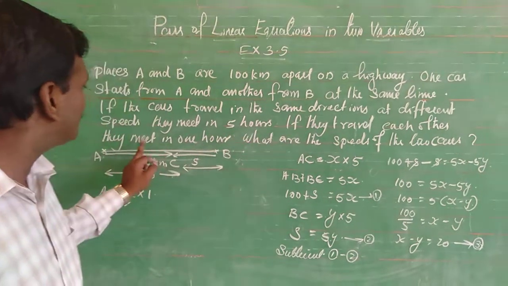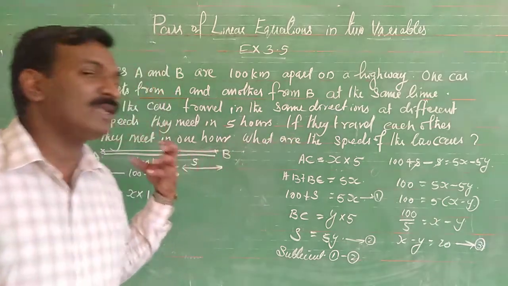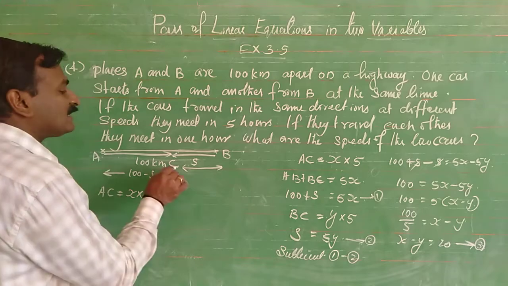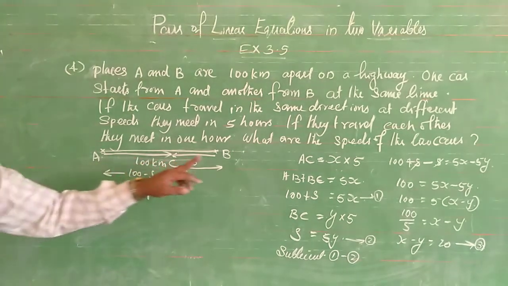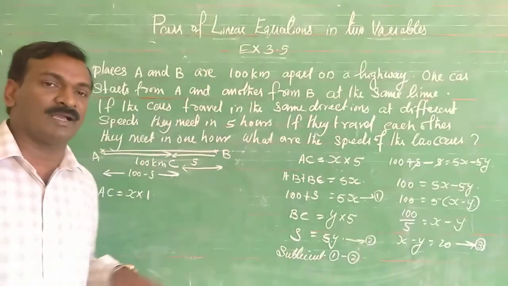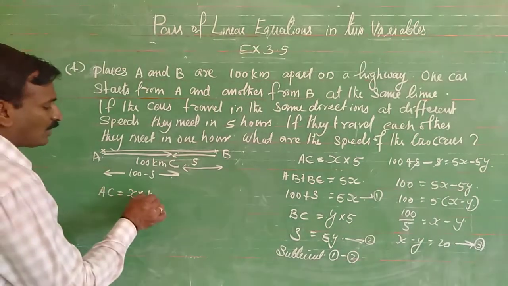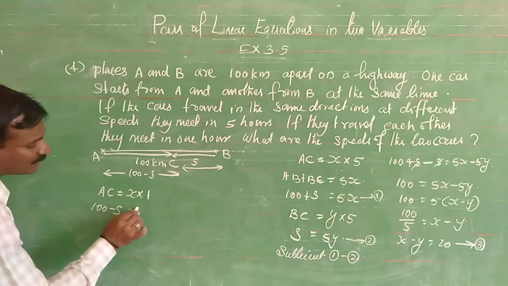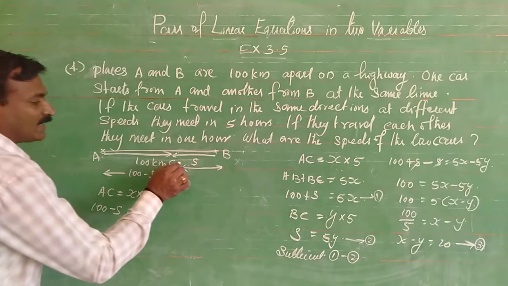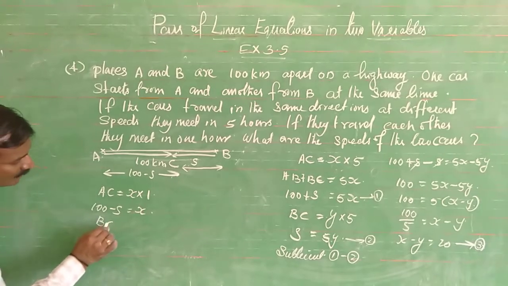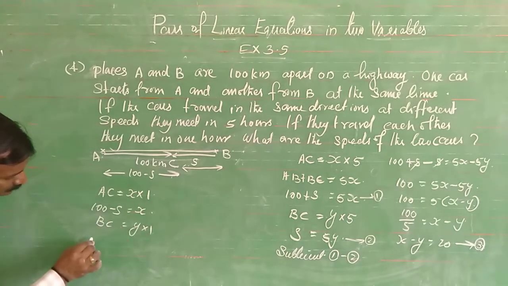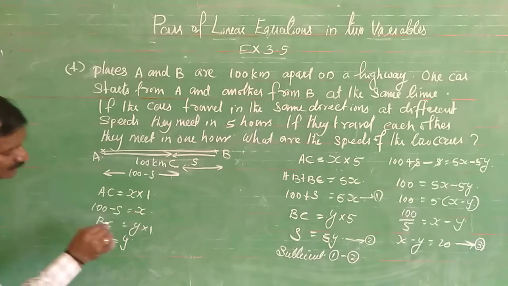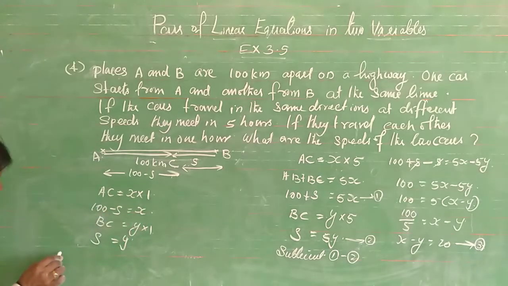If they travel toward each other, that means they are traveling in opposite directions, and they will meet after 1 hour. AC is the distance traveled by the first car and BC is the distance traveled by the second car. Now AC is equal to 100 minus S, which is equal to x into 1, so 100 minus S is equal to x. For the second car, BC is equal to y into 1, and BC is equal to S, so S is equal to y. Then we add both.